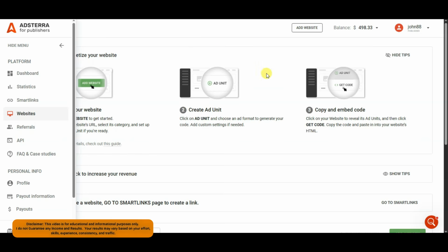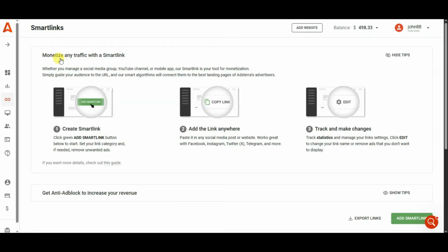Once you create your account successfully, you will then come to this page. You can click here to add your website. If you do not have website, then don't worry. You can click on the smart links button. Here you can see you can monetize any traffic with a smart link. You can create a smart link. Now you can add the smart link anywhere, like on social media post, website, Facebook, Instagram, Twitter, Telegram, and more.